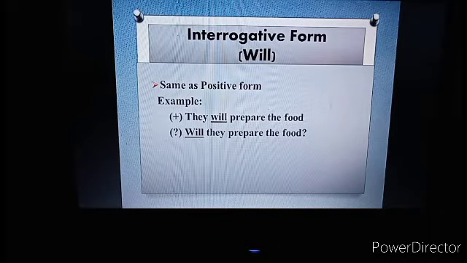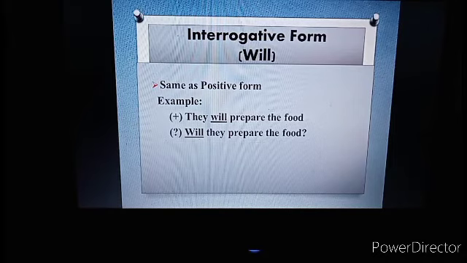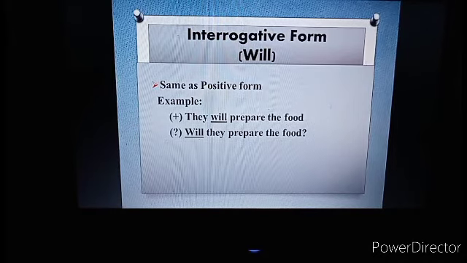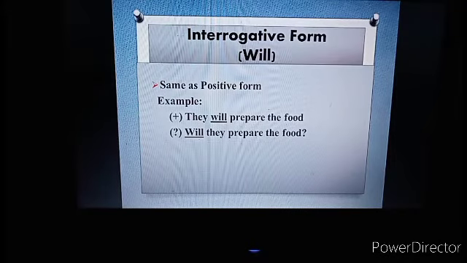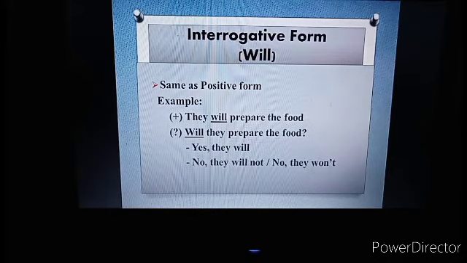Look at the position of will. The position of will is at the first or before subject. So the sentence, will they prepare the food? Because that's question, of course, there is answer. And the answer, yes, they will. No, they will not, or no, they won't.